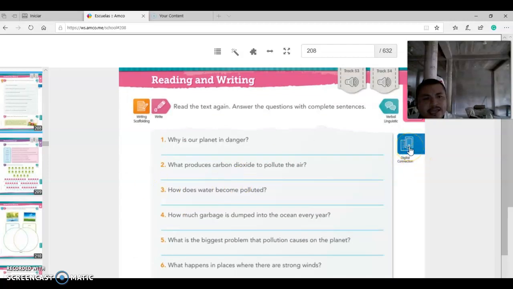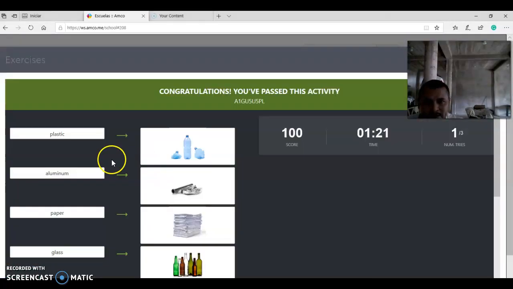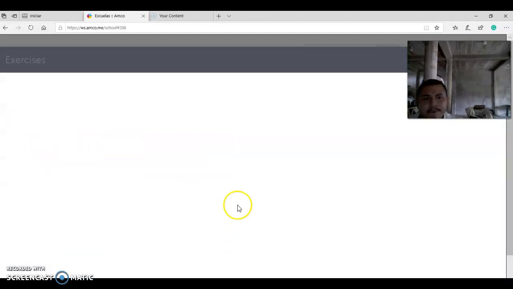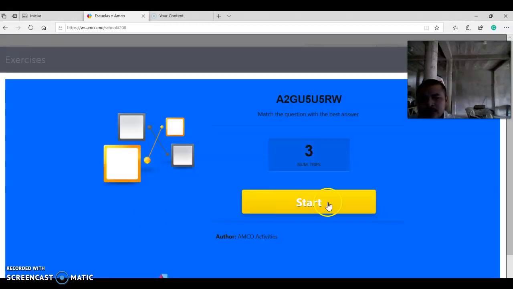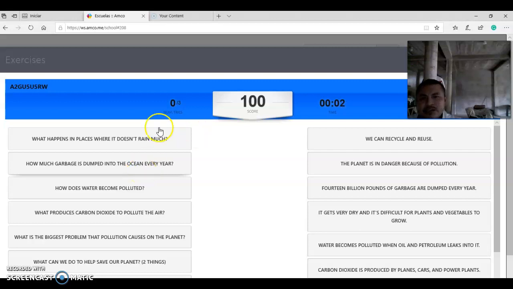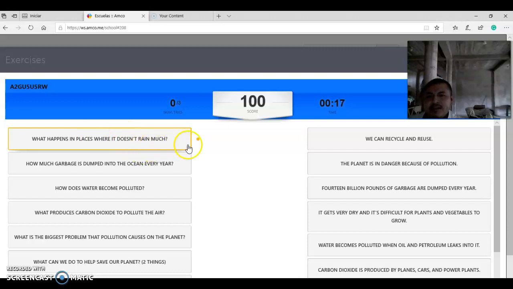Let's do this digital game connection and let's play together. So before, we need to do this one. Please, right now, let's start this game. We need to match what places, where it doesn't rain very much. What places? What do you think it is? What places is it where it doesn't rain very much? Which ones? You need to find out what happens in places where it doesn't rain much.